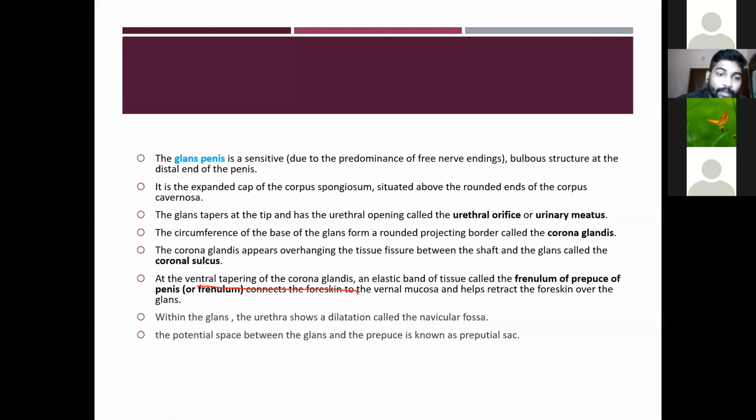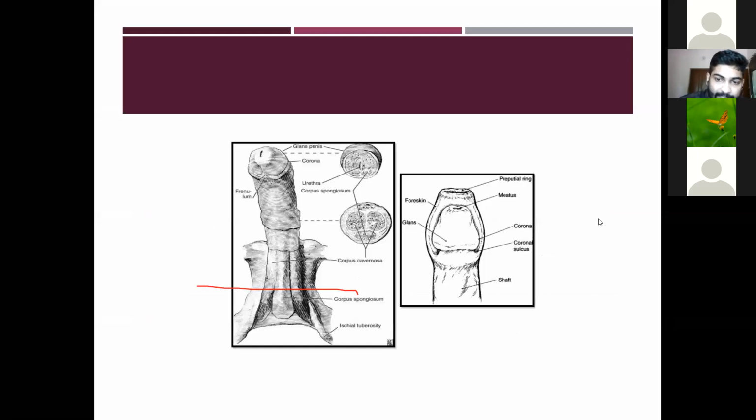And the corona glandis appears overhanging the tissue fissure between the shaft and the glans, called the coronal sulcus. So the corona glandis appears as if it is overhanging the fissure. It is the area between the shaft and the glans. It is called the coronal sulcus. When you see the corona glandis, it looks like it is overhanging the coronal sulcus.